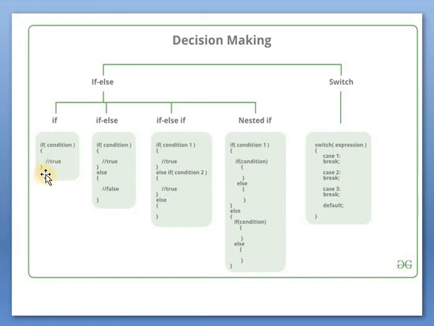We are going to see all these decision making statements briefly. This is just an overview of the decision making statements, summarized into a single diagram: simple if, if else, nested if else ladder, switch.